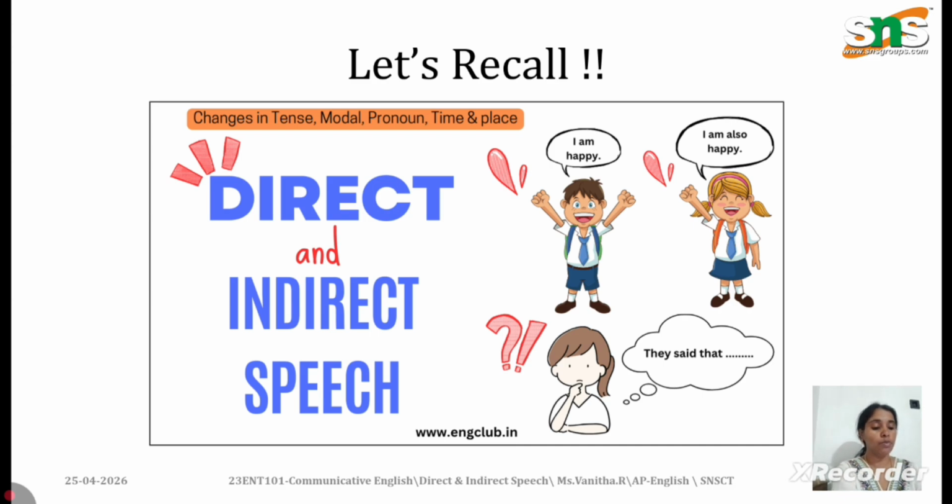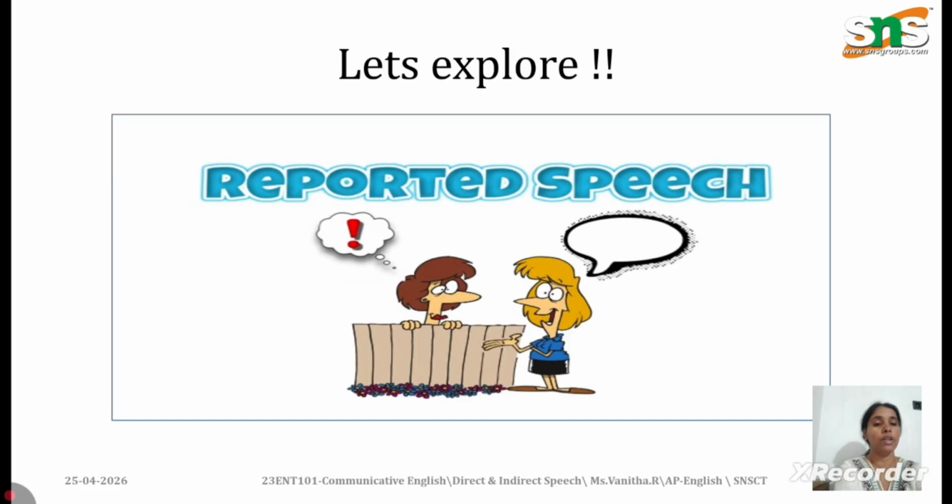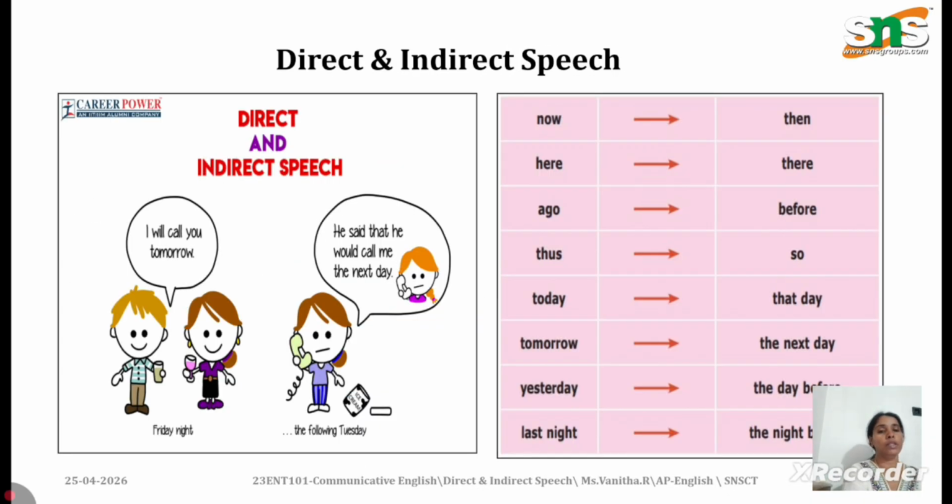Now let us see what is the change of time and place words that you should remember when you change direct into indirect speech. So the time and place words are now, today, tomorrow, yesterday, here. Those are the few examples of time and place words.